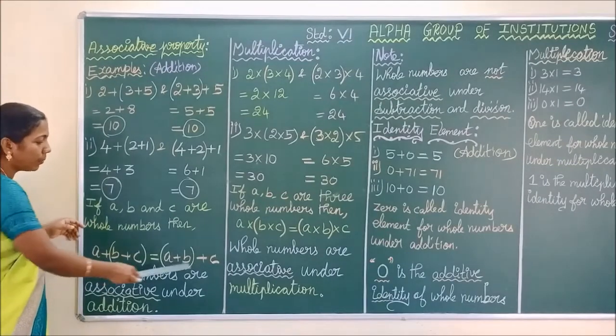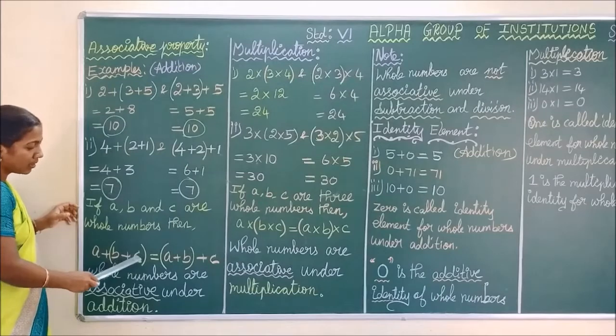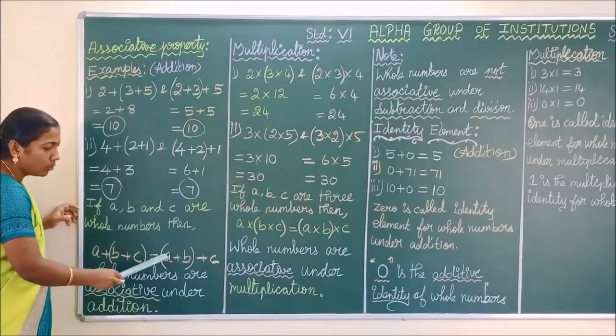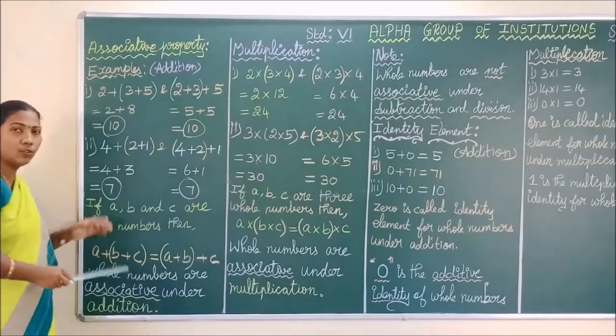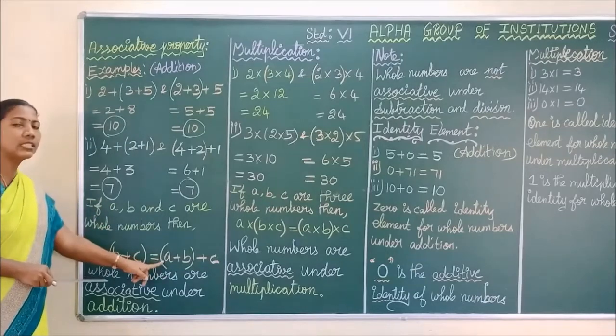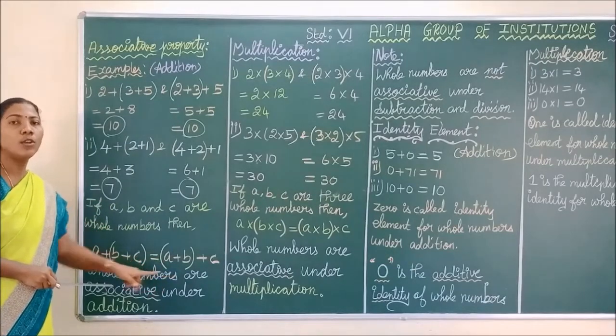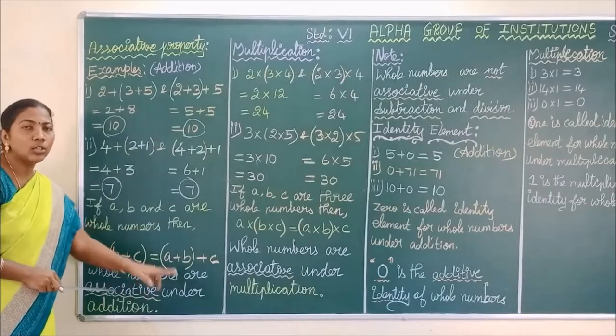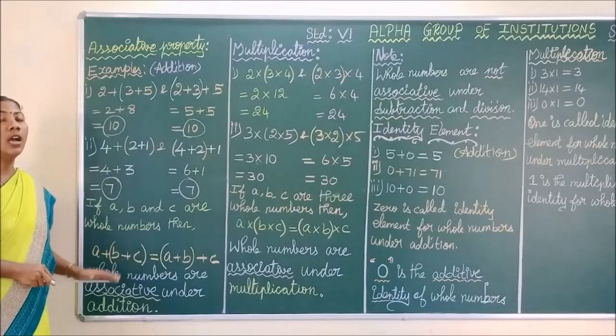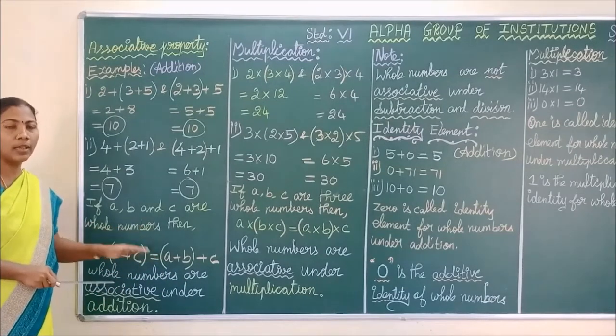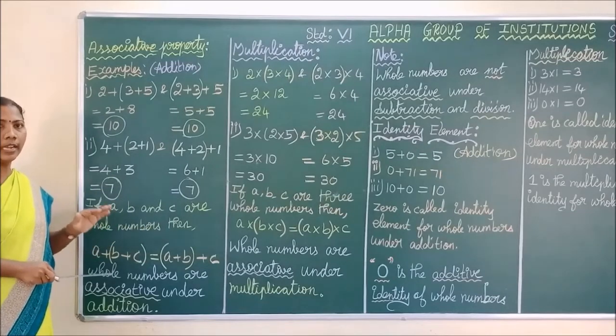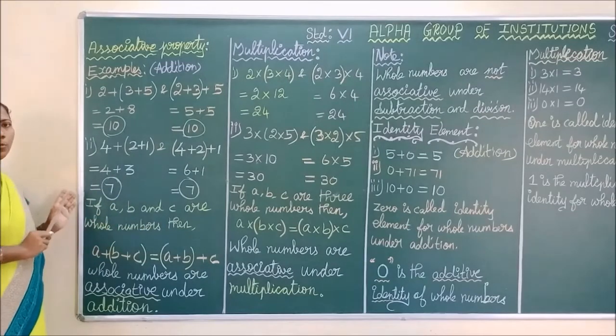Also they give the property A plus B plus B plus C is equal to A plus B plus C. They give the property and they ask. This is called dash property of whole number under dash. So what is your answer? This is called associative property of whole number under addition. You have to write like this. Okay. This is the associative property of addition.